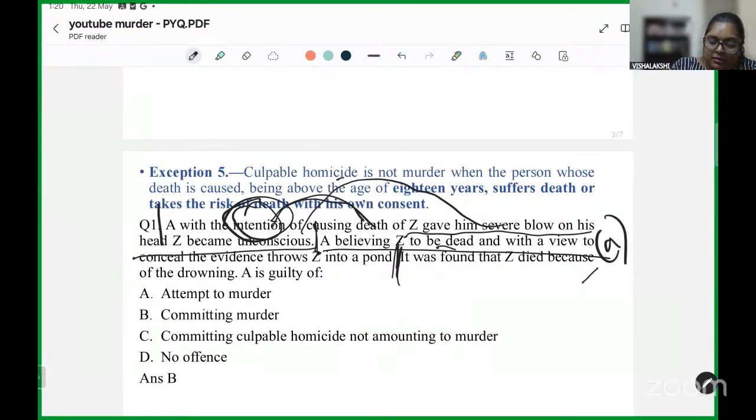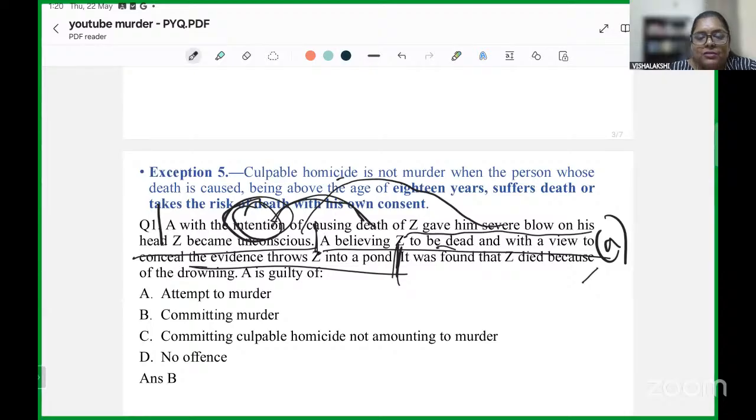Even here, whatever act has been done, there may not have been at this point an intention, but there is a knowledge that the act that they are doing is of such nature which could cause death.